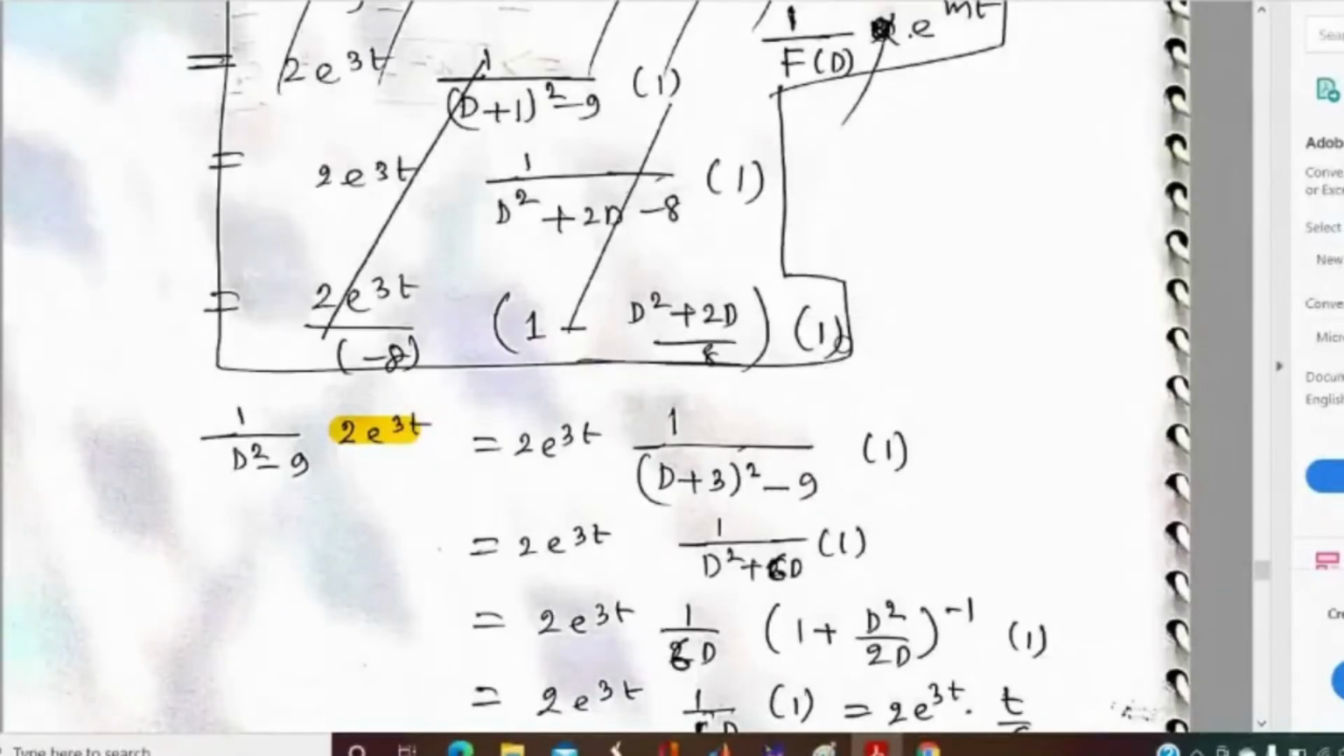The solution will be 1 by D^2 - 9. Voice is sometimes breaking. Okay, sir, now it is clear.